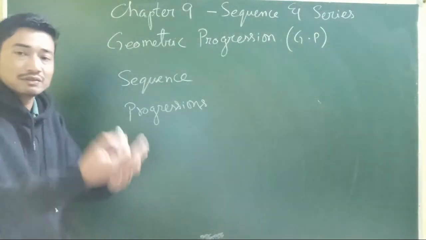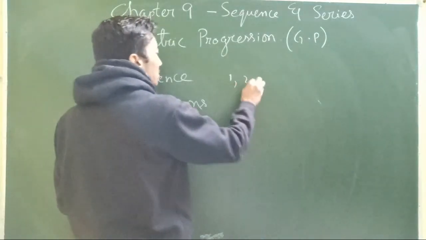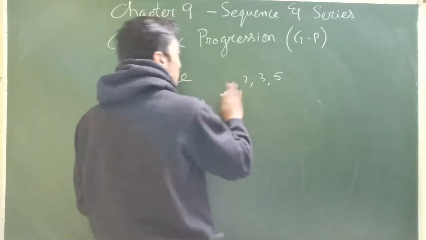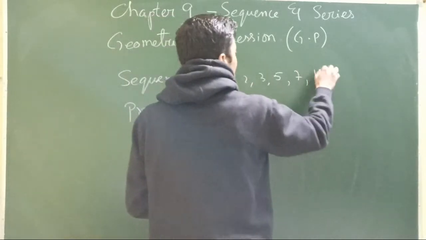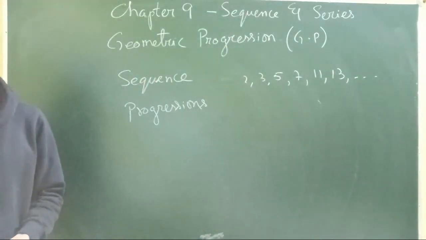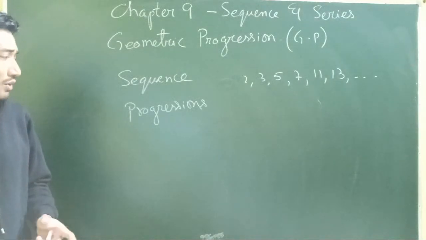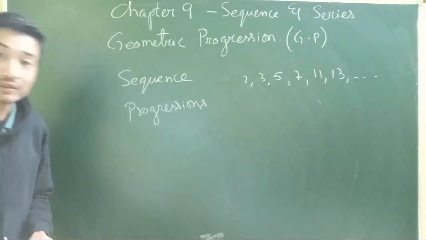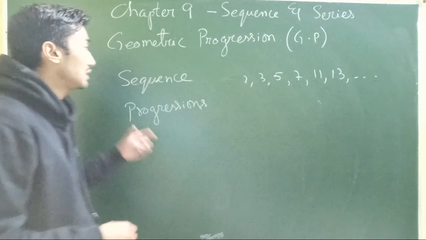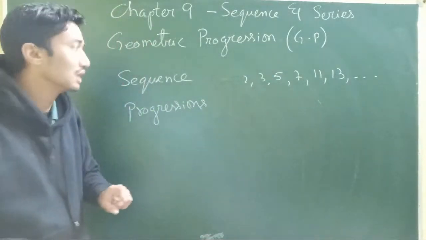They follow a definite rule, a definite order. A sequence of prime numbers: 2, 3, 5, 7, 11, 13. So this can be called a sequence of prime numbers, but not necessarily a progression, because a progression will follow a definite pattern. Here a pattern is not followed. It just follows a definite order, a definite rule, a sequence of prime numbers.